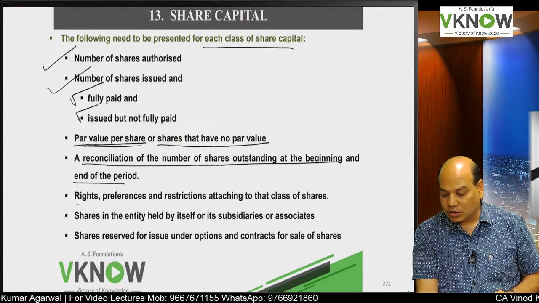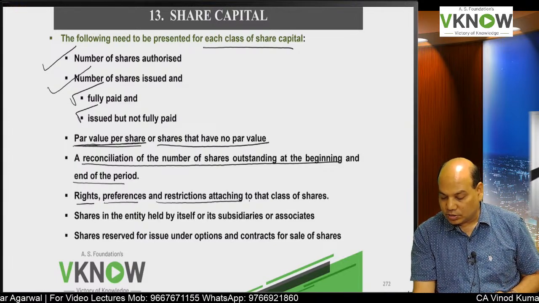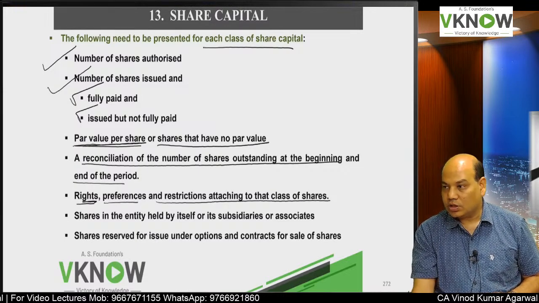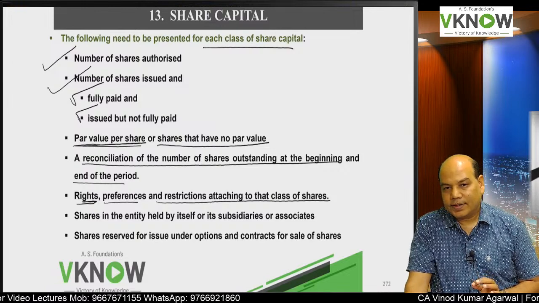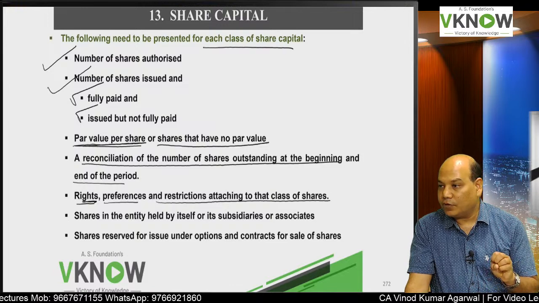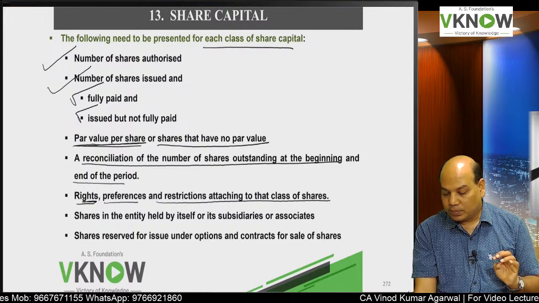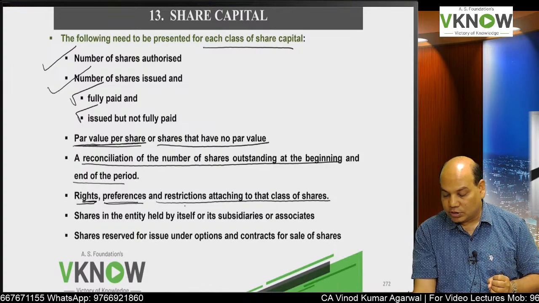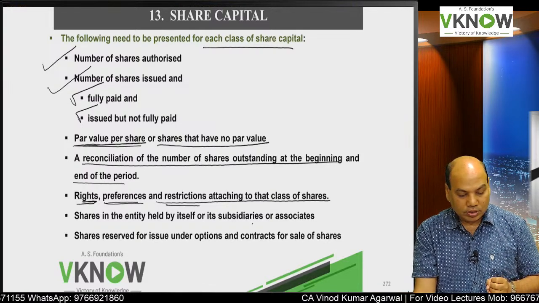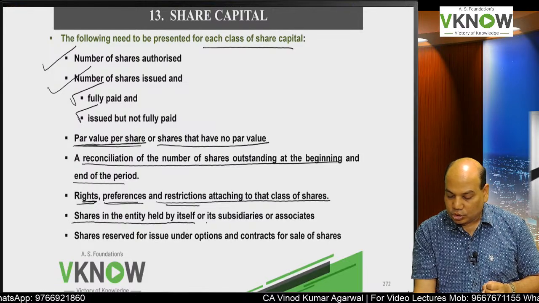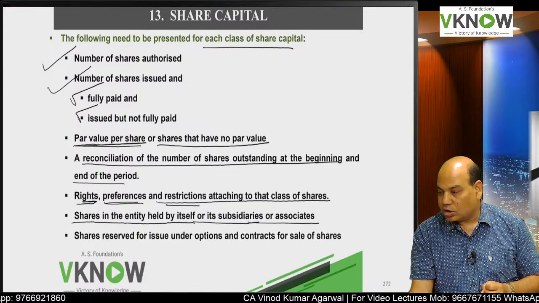Then if shares have rights, preferences or restrictions, that will be disclosed. Like equity shares are of two types: equity shares with voting rights, equity shares with differential voting rights. Preference shares are of different types, that will be disclosed. If there is a restriction etc., disclose. Shares in the entity held by itself or its subsidiary or associate.